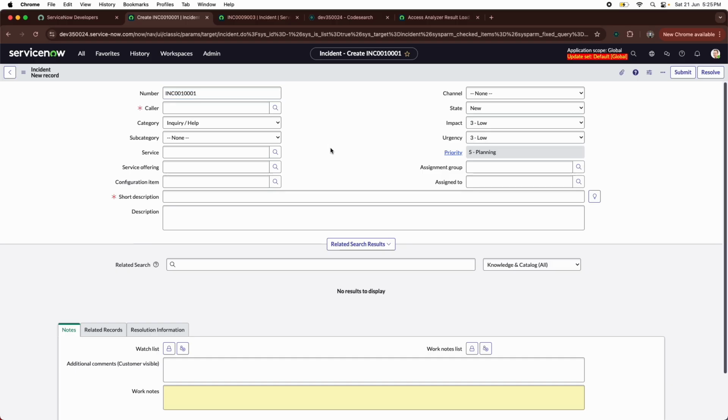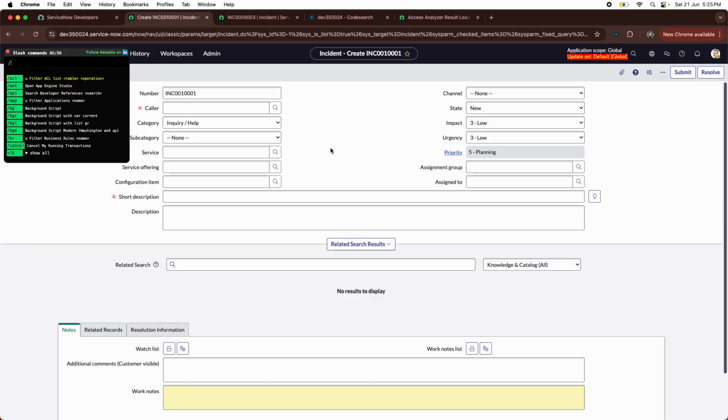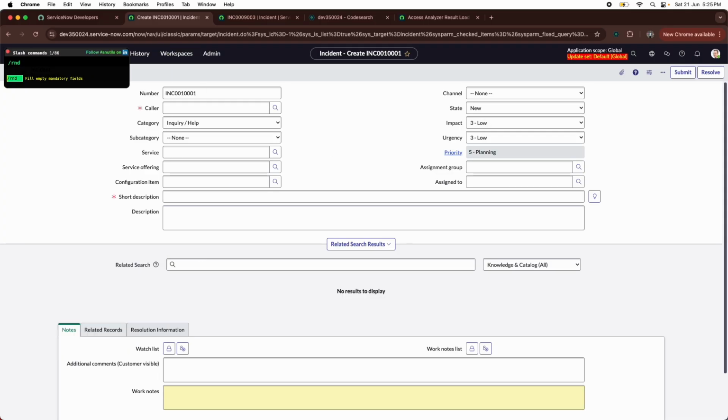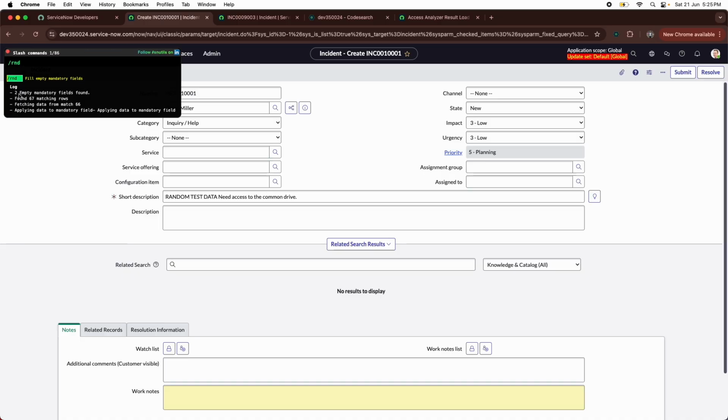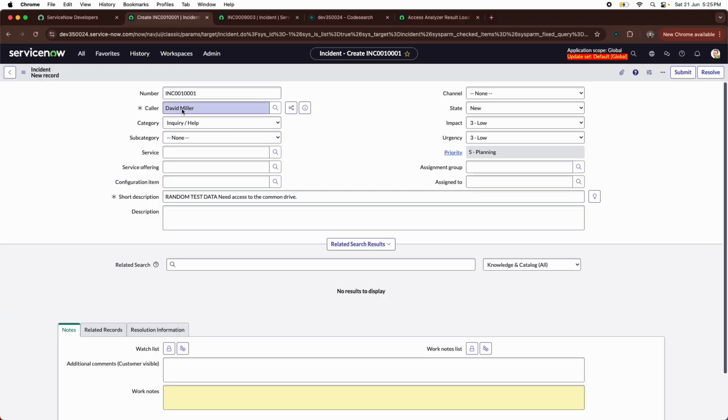So now the powerful command that you can use: control slash, and the name of the command is rnd. You can see, it stands for fill empty mandatory fields. Just press enter and see, two empty mandatory fields and it is automatically filled up. Caller is David Miller and random test data, need access to the common drive, something is filled up in the short description and the caller field. Now I have two mandatory fields here. If you have multiple mandatory fields and you are testing some stuff, then all the mandatory fields can be filled up with the help of this rnd command.